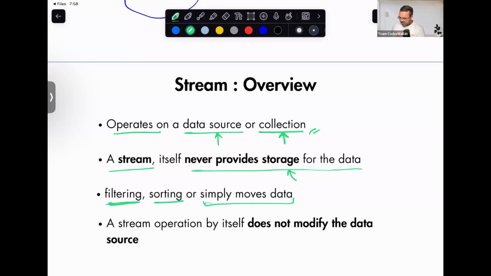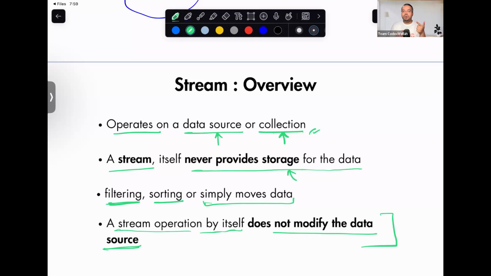That's it. Next, a stream operation by itself does not modify the data source. The stream operations that you are performing will not change the source from which it is pulling the data. So this is also very important. So first, we know that a stream works on a data source or a collection.